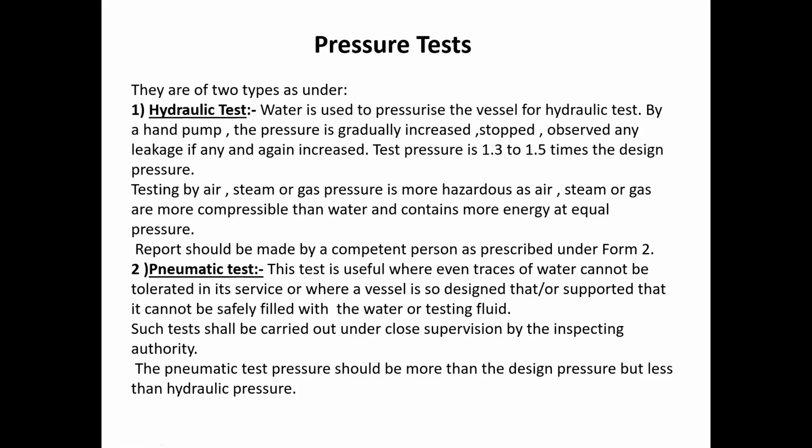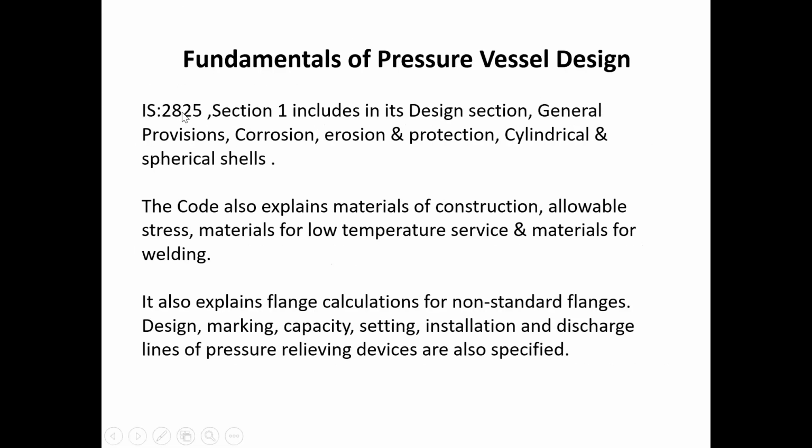Then what are the fundamentals of pressure vessel design? We already discussed in the previous lecture that IS 2825 is the main standard for pressure vessel design. Section 1 includes in its design section general provisions, corrosion, erosion and protections, cylindrical and spherical shells.